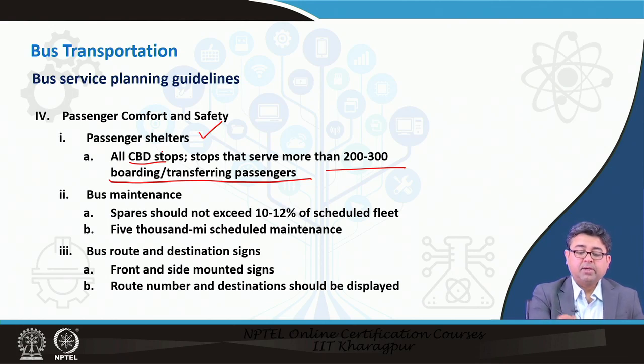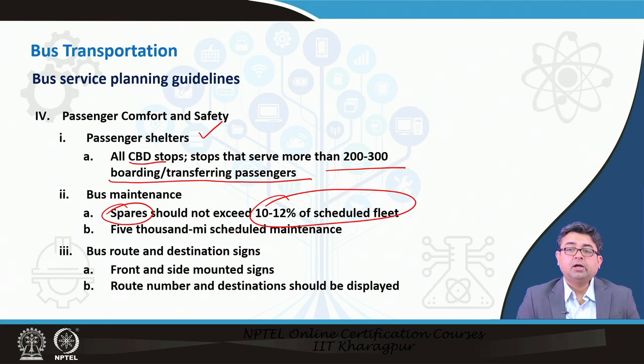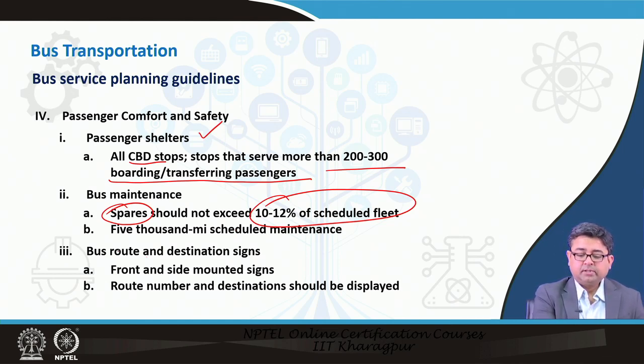What is the schedule for bus maintenance? It is said that the spare buses should not exceed 10 to 12% of your scheduled fleet. You should not have more than 10% of buses that are just spares because you think that maintenance will be required and these will be used. If you have more than 10 to 12%, then you are not efficiently managing your bus system. And the other guideline is there should be at least 5,000 mile scheduled maintenance.